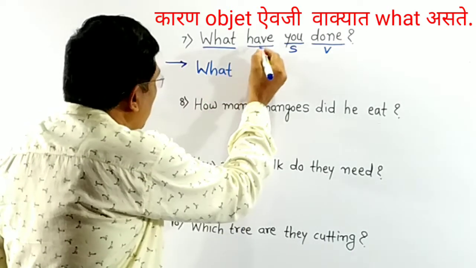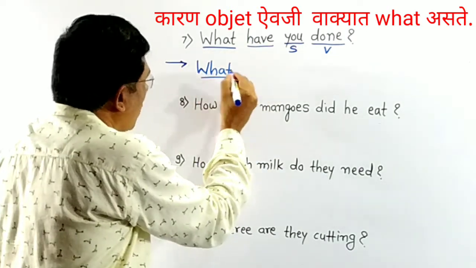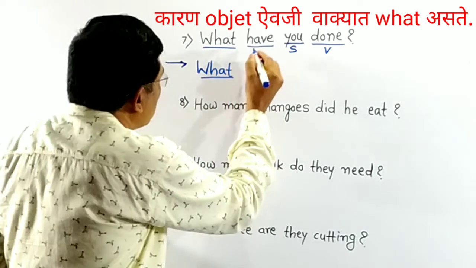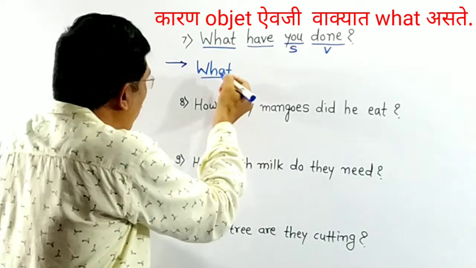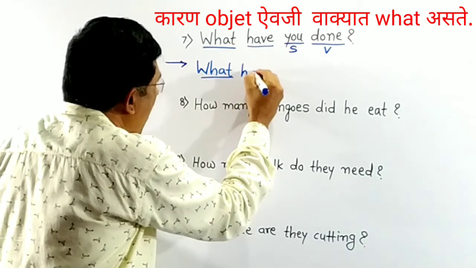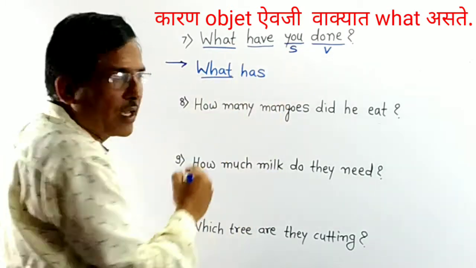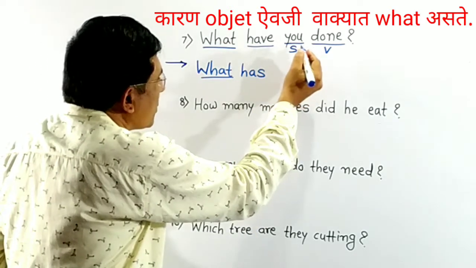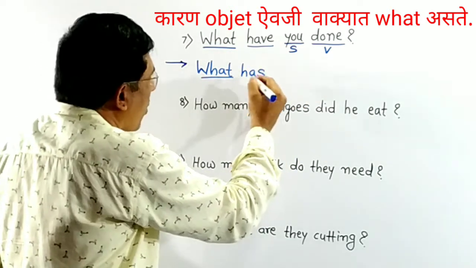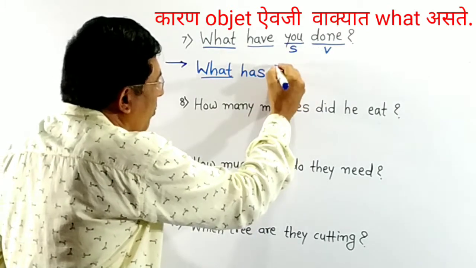Here take suitable form of have here. Here have is used for you, but for what take has form. What has. Then take verb what has been.